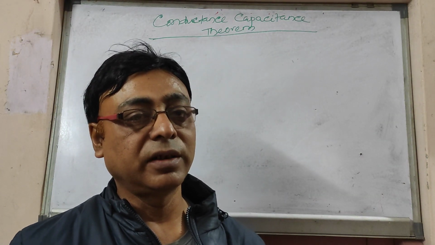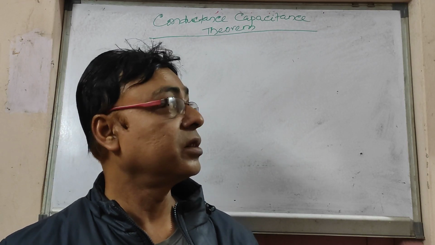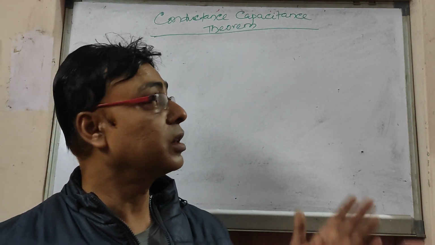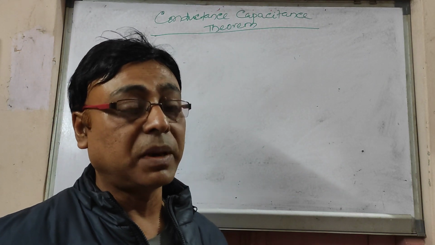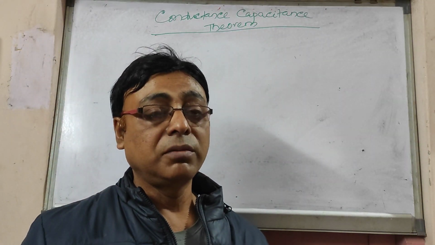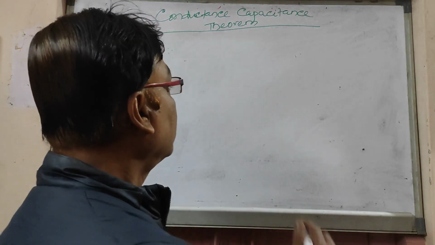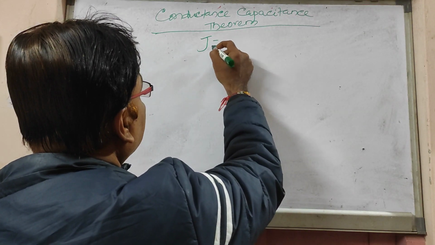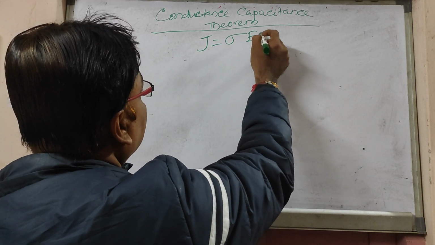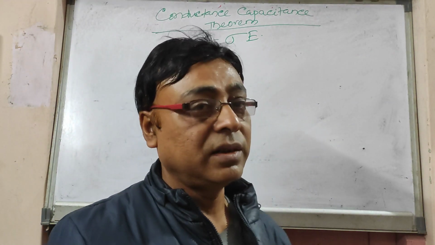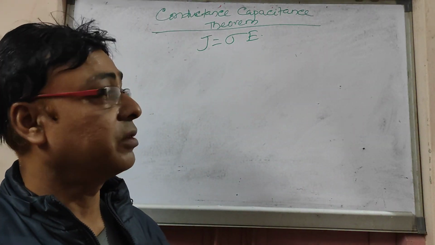Good evening, everybody. So today we'll discuss in electromagnetic theory the conductance capacitance theorem and the integral form of Joule's law. First of all, we'll come to the conductance capacitance theorem. We have discussed previously the point form of Ohm's law, which states that J is equal to sigma into E. J is the current density, sigma is the electrical conductivity, and E is the electric field.